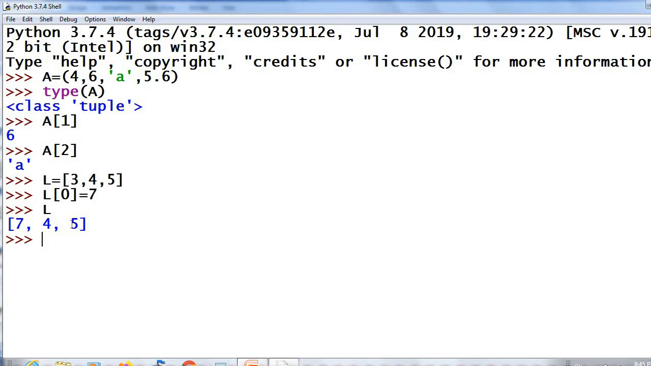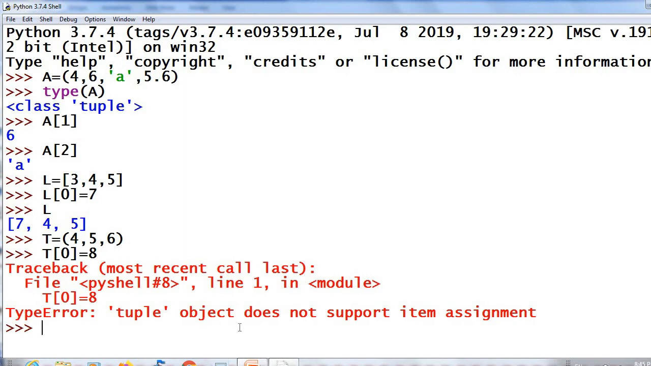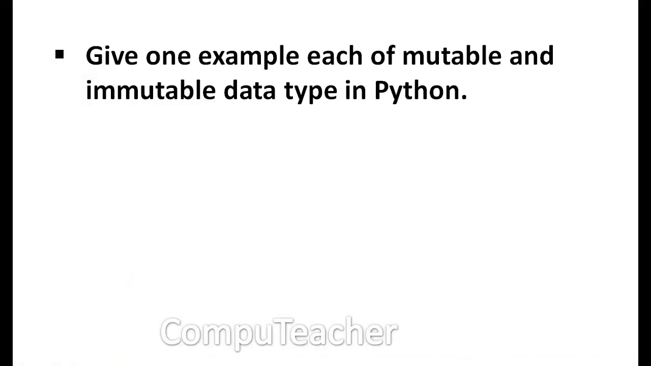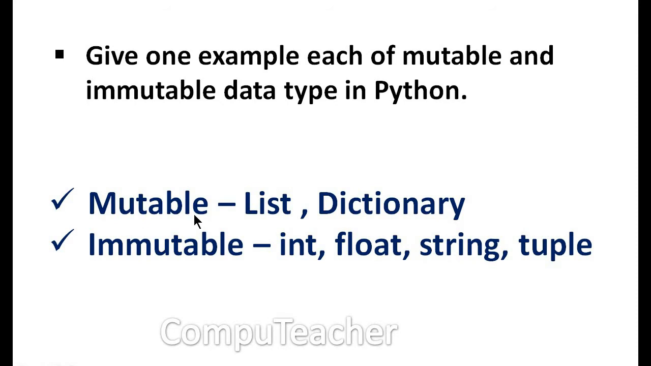What about a tuple? T equal to 4, 5, 6. If I give T of 0 equal to some value, it showed type error. Tuple object does not support item assignment. That is, you cannot change the elements in a tuple. It is immutable data type. Give one example each of mutable and immutable data type in Python. Mutable data types, list and dictionary. Immutable data types, int, float, string and tuple.